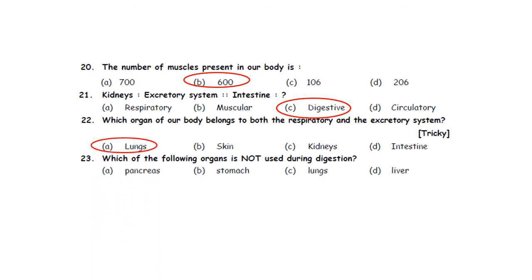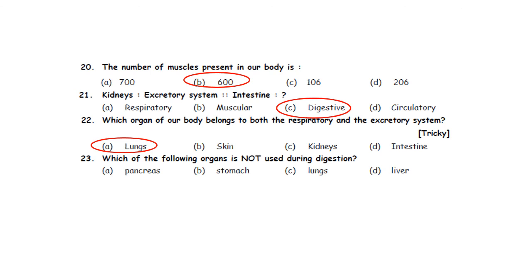Lungs are used to remove carbon dioxide from our body. Skin will remove waste in the form of sweat. Kidney will remove the waste in the form of urine. So, the organ which belongs to both respiratory and excretory system is lungs. Option A is the correct answer.